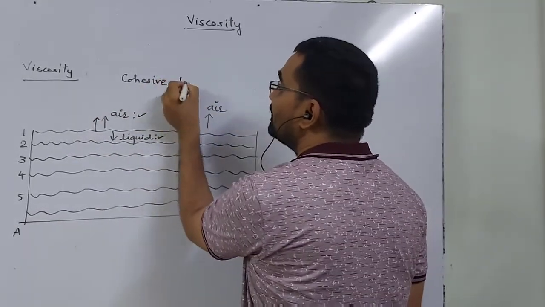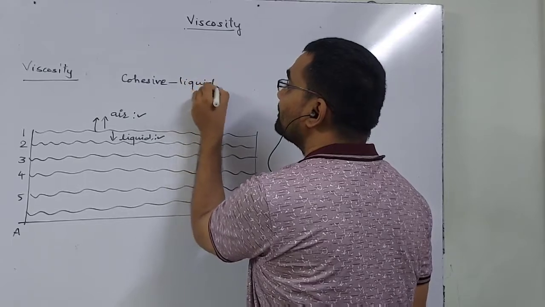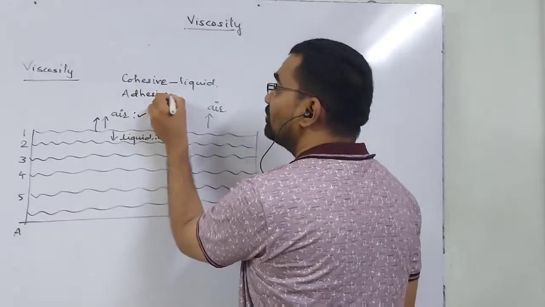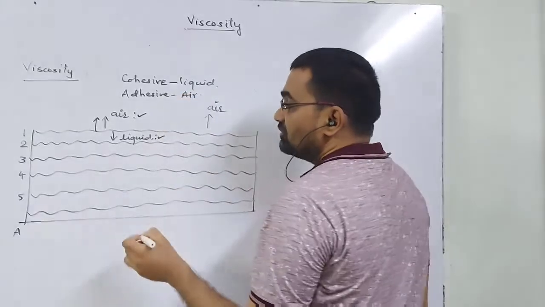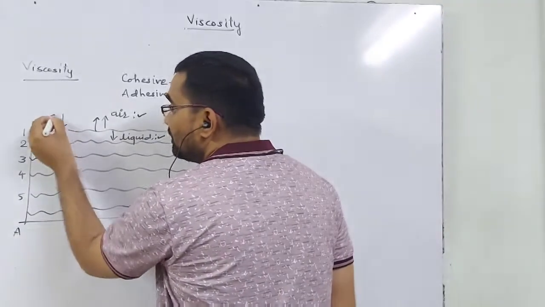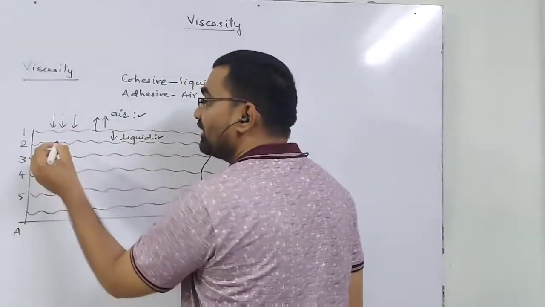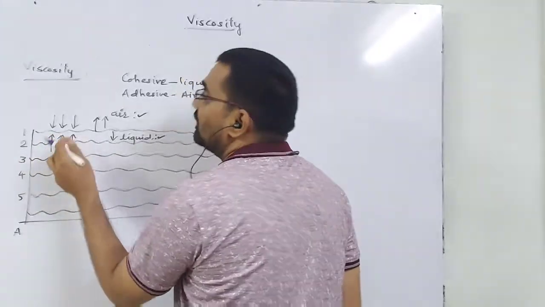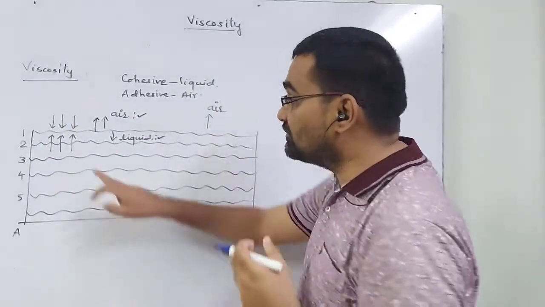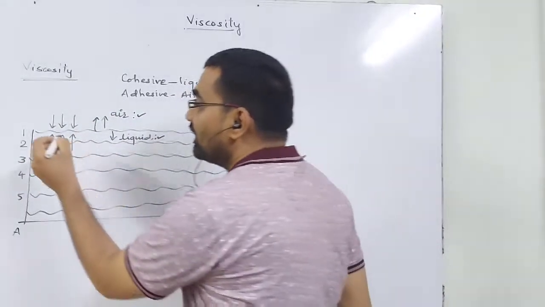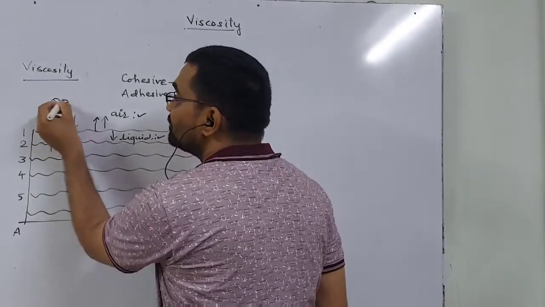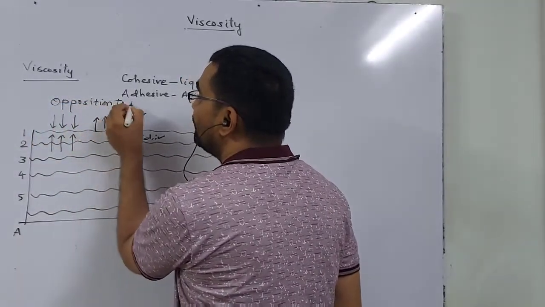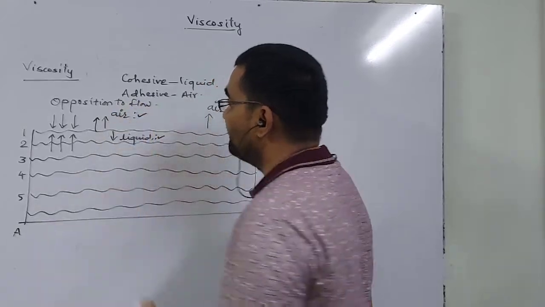Cohesive force due to its own liquid molecules and adhesive force due to air molecules. The adhesive force by air molecules and cohesive force by liquid molecules will try to provide a certain kind of opposition to the flow of that liquid.